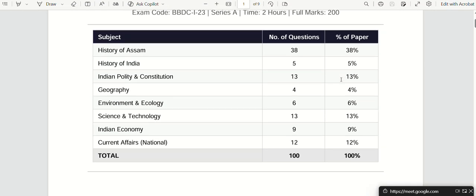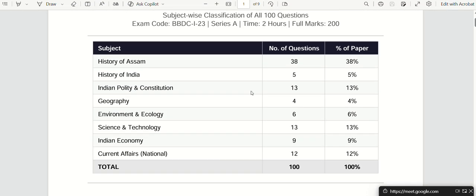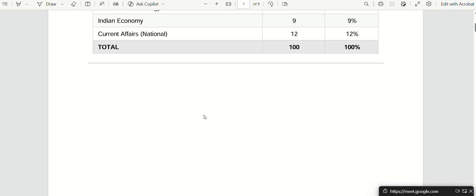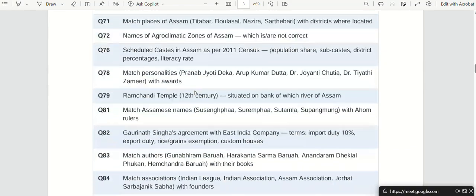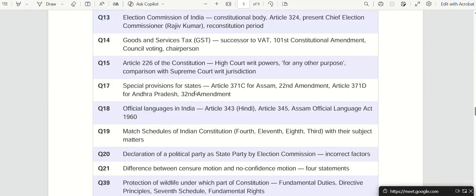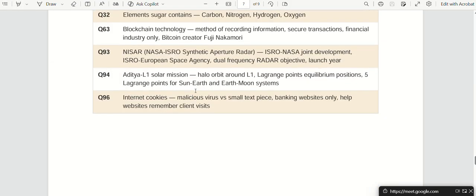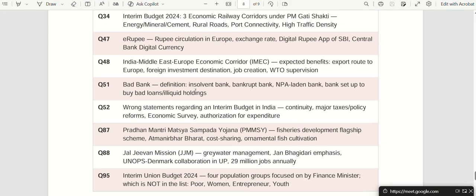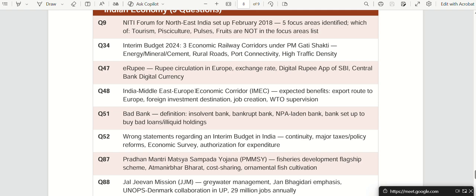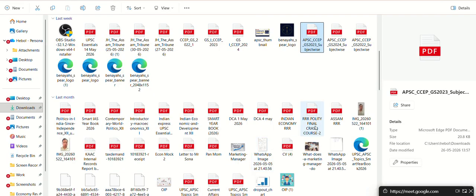Can anyone explain it to Prince? Try. The rest of you, try to explain what is bank rate to Prince. What is bank rate? I'm asking the rest of you.